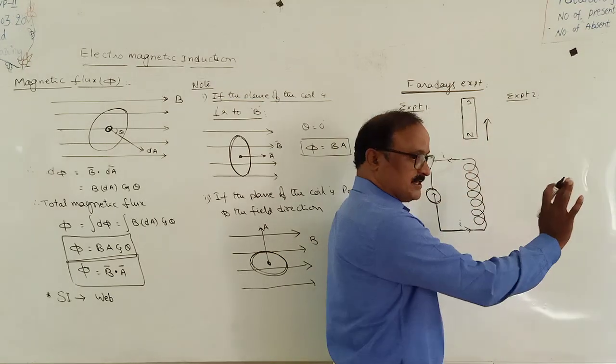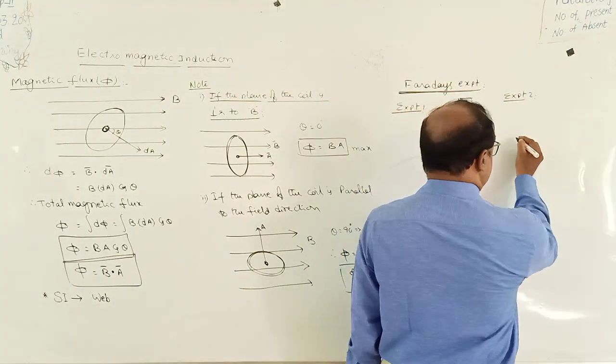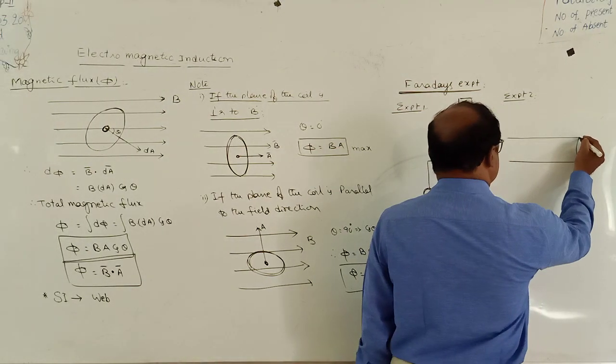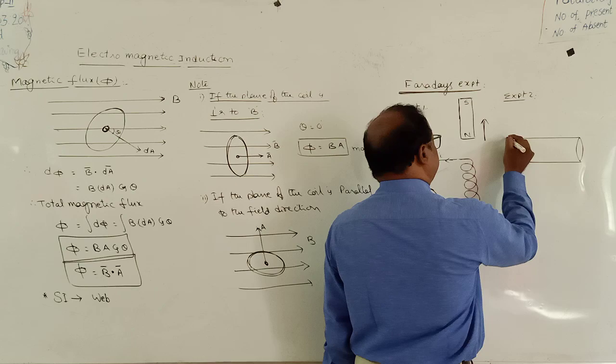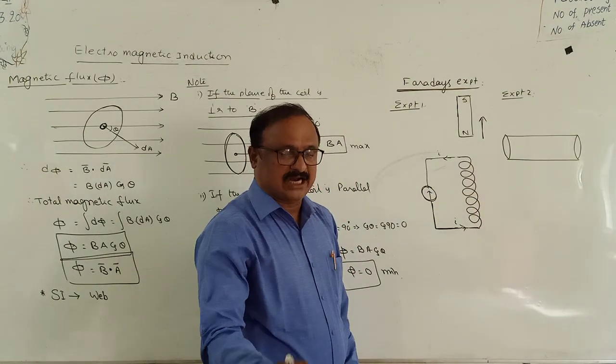Suppose let us consider a solenoid. It is a cylindrical hollow non-conducting tube.